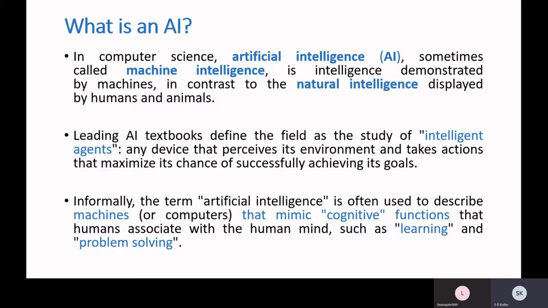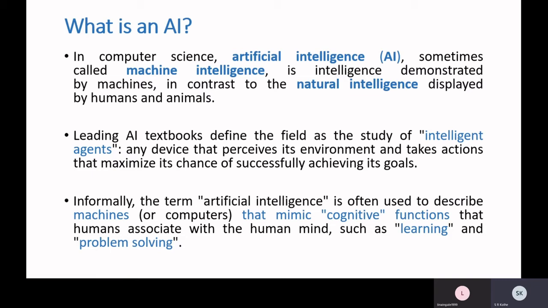Artificial intelligence has been defined in the literature, and we will define artificial intelligence from our perspective also. Artificial intelligence is basically a combination of two words, artificial and intelligence. Sometimes it is also called machine intelligence. Artificial means man-made, and intelligence, as we know what intelligence is.